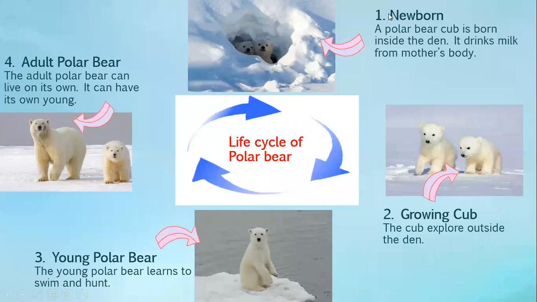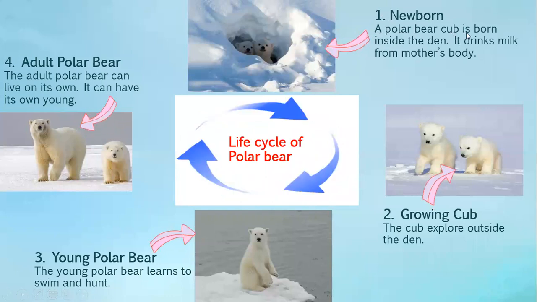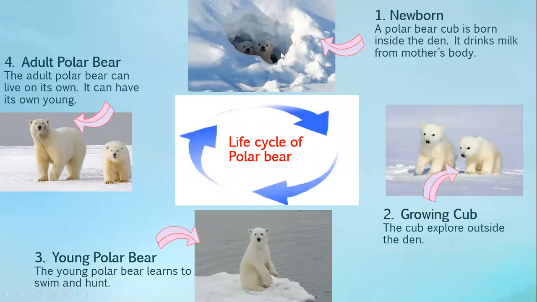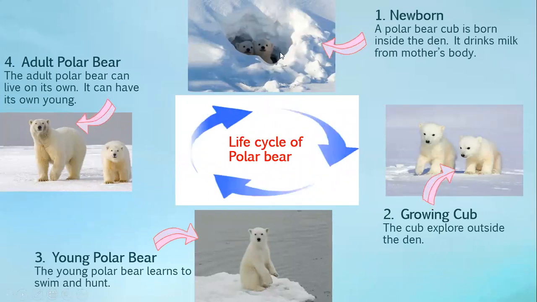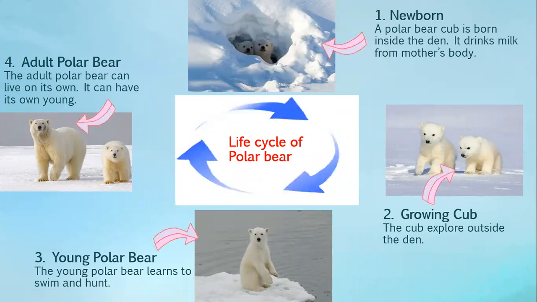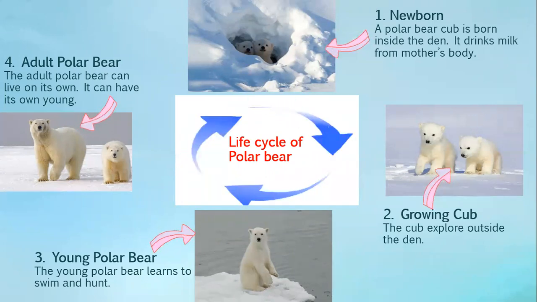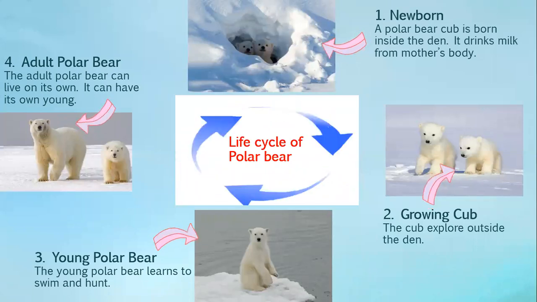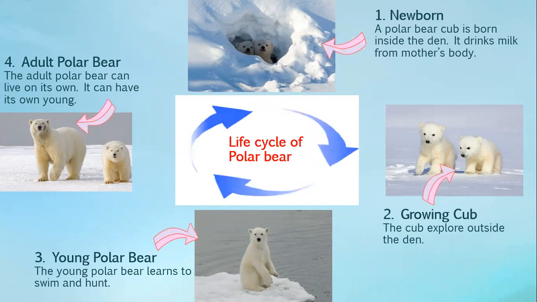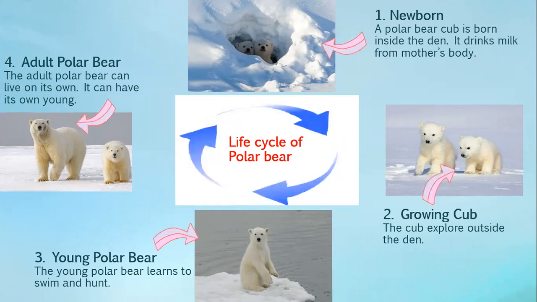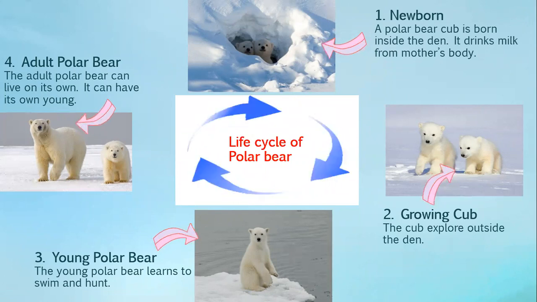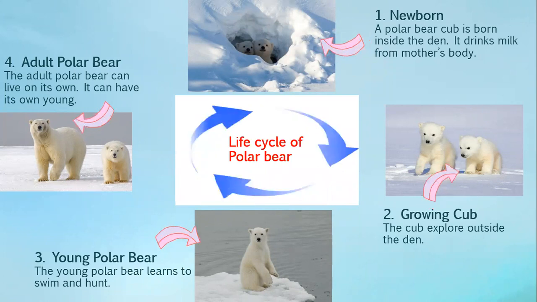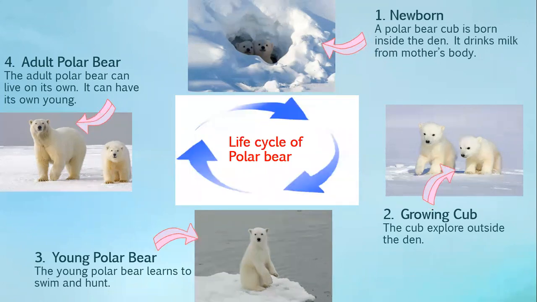These babies are newborn. A polar bear cub is born inside the den. So what is a den here? You all know it is a place. It is a house. It is a shelter. You have studied in lesson 1. It is a shelter, which is a safe place. What is a shelter? It is a safe place to live in. So now where is the small baby cub? It is inside the den, inside the shelter, because it is the safe place to live in.